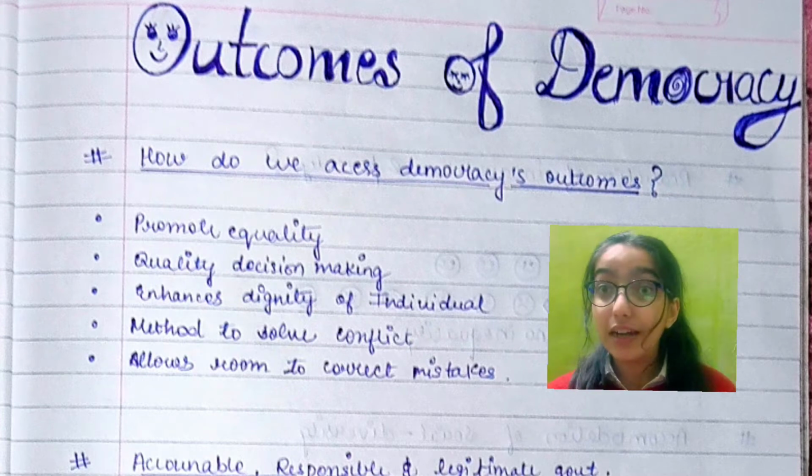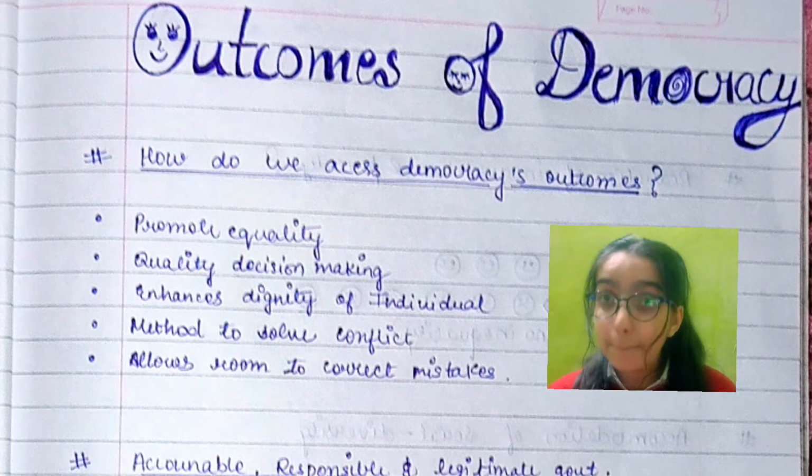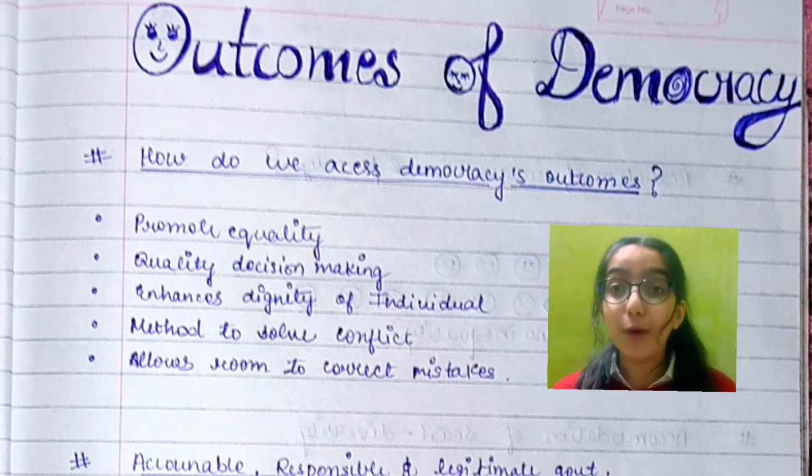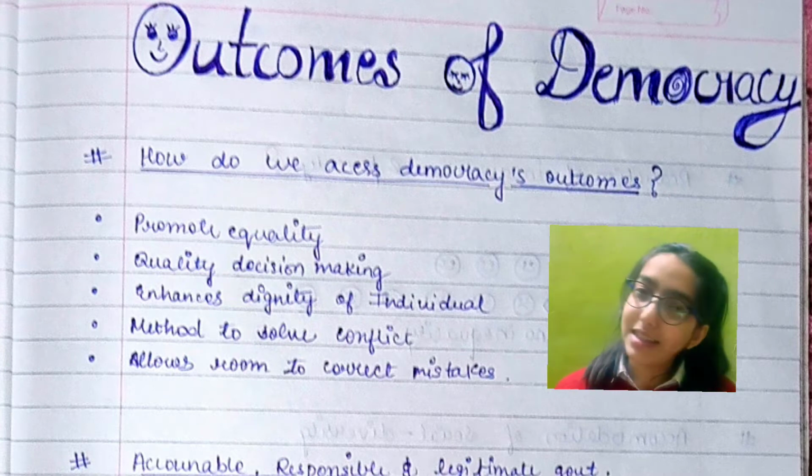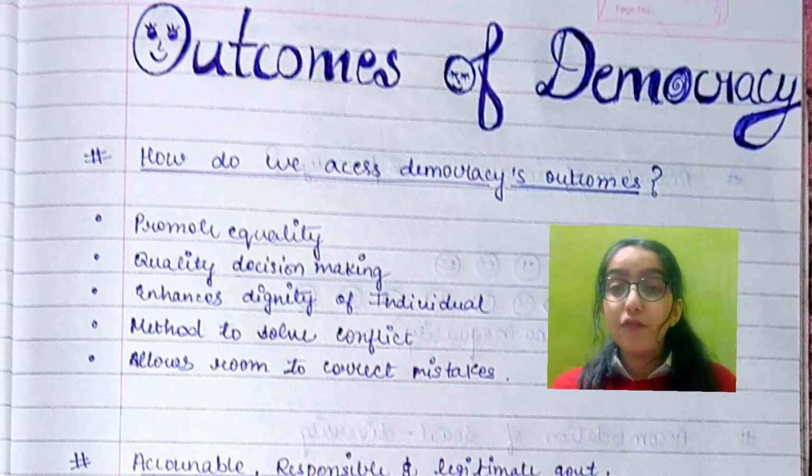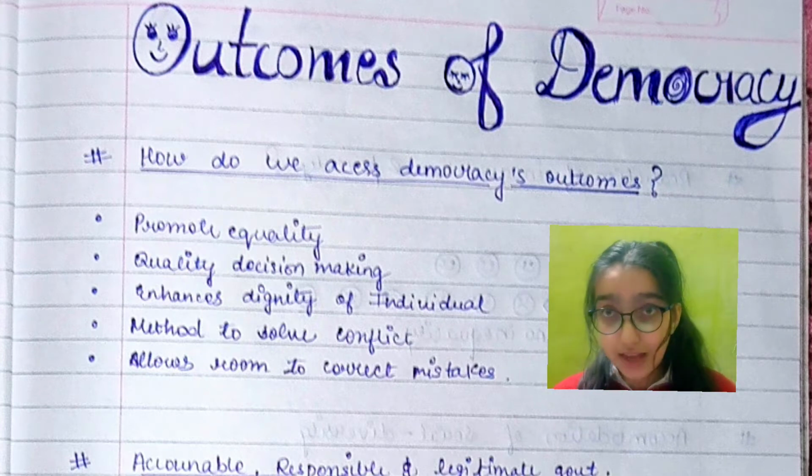So the delay is highly regretted, but now I am here with the video explaining the outcomes of democracy in political science. So without any further delay, let's get into the video. This is one of the shortest chapters of your whole SST syllabus. I'm going to explain all the concepts in a very detailed manner, but in a few minutes.